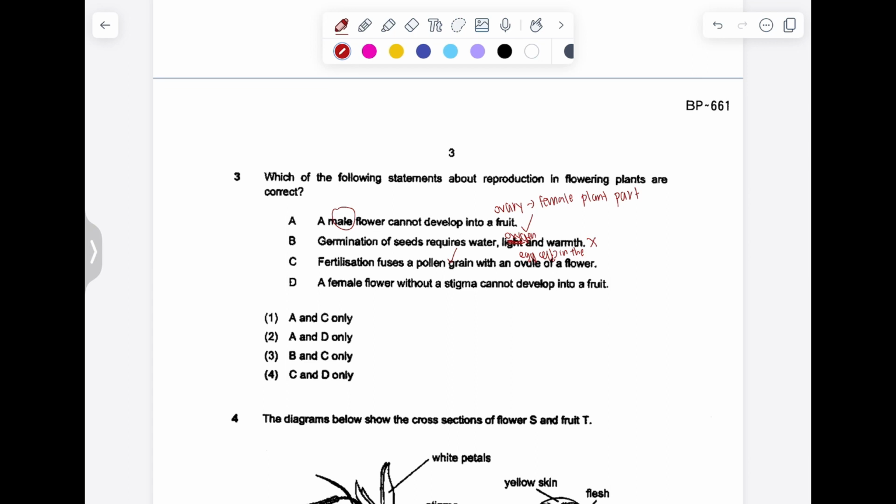A female flower without a stigma cannot develop into a fruit. This is true because without a stigma, it cannot undergo pollination. It cannot receive the pollen grains. So then pollination, fertilization cannot occur, and then there will be no fruit being formed as well. So A and D, answer is 2.